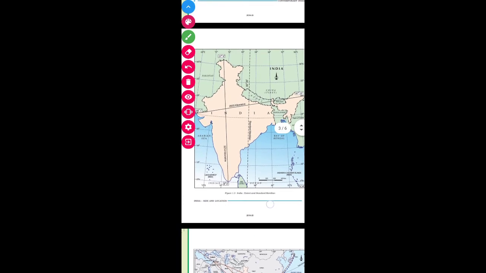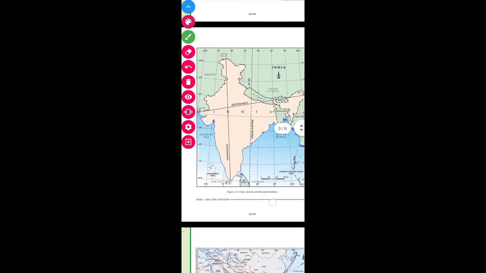And so we have chosen 82.5 degree east as a standard meridian to give us the uniform time throughout the country. Now, one of you might be thinking, why 82.5 degree east? Why not 80 degree? Why not 76 degree? Why not 92 degree?